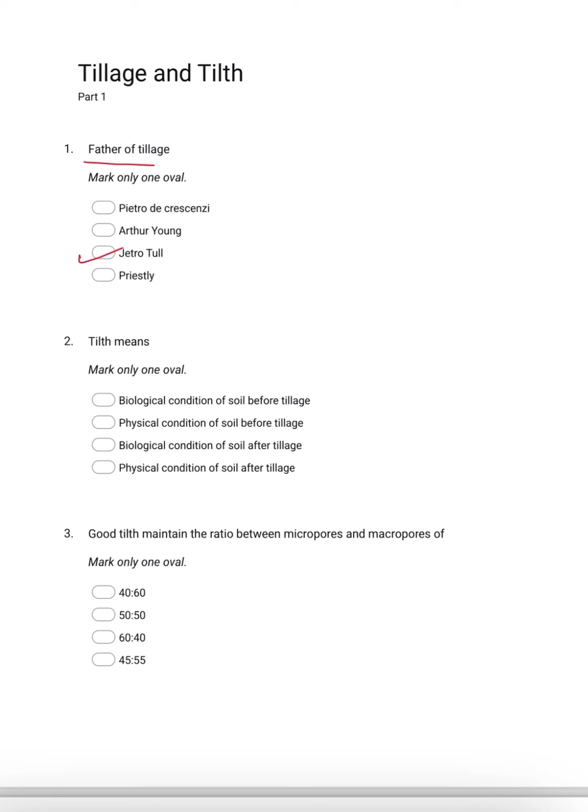So as you know, Jethro Tull is the father of tillage, who is also known for a book, Horse Hoeing Husbandry. The horse hoe was also discovered by Jethro Tull. Then Pietro de Crescenzi is the father of modern agronomy.